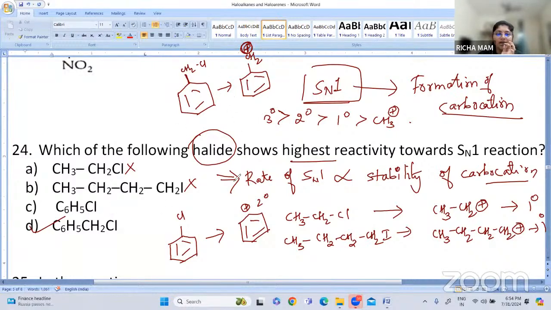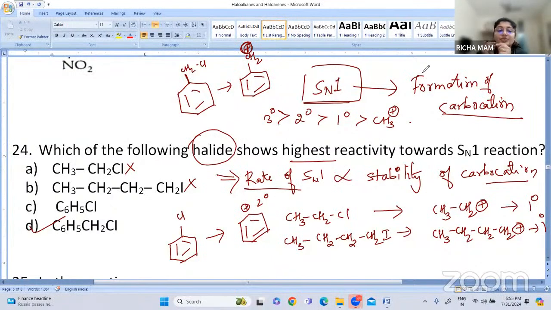As we have stated, the rate of SN1 reaction is directly proportional to the stability of carbocation. Tertiary carbocations are more stable, then secondary, then primary, and methyl cation. Just now we have seen all four options. In first and second, there are primary carbocations, and in C and D, there is a secondary carbocation.